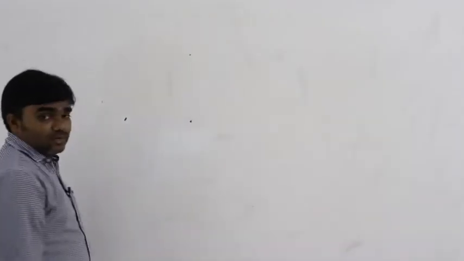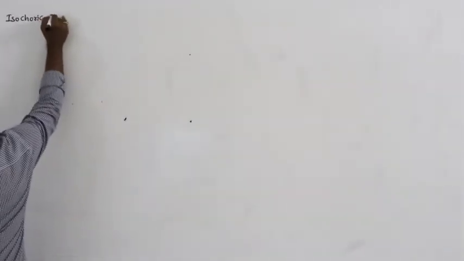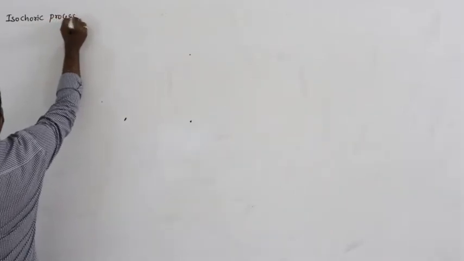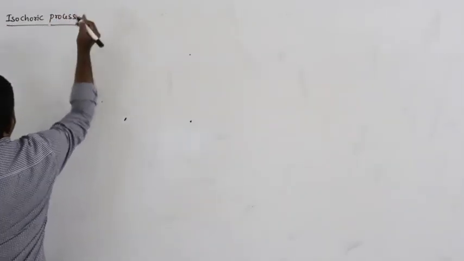So next we discussed what a quasi-static process, cyclic process and isobaric process are. Now come to the isochoric process. So what is meant by an isochoric process?